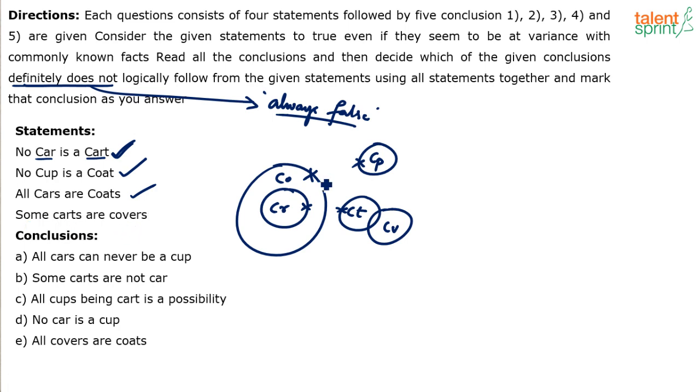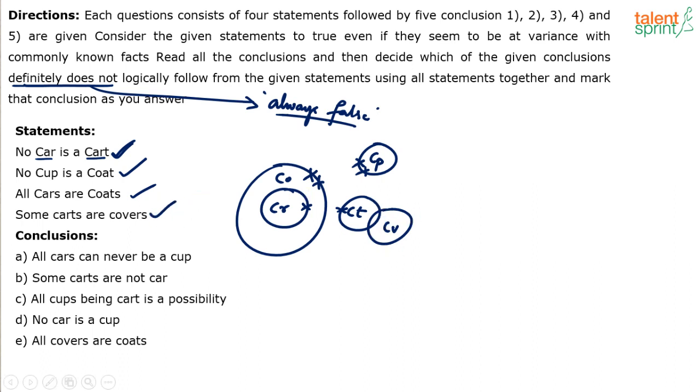Okay, what I'll do is I'll put 2 crosses here so that it's easy to identify. See, cups cannot touch coats, but cups can come and touch carts. You understand? No cup is a coat, he says. So cup cannot touch coat. Double cross, but double cross and single cross can touch each other, right? Cups can touch carts. Some carts are covers. This is also done.